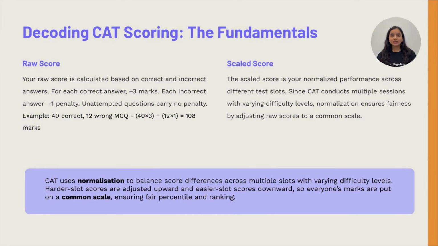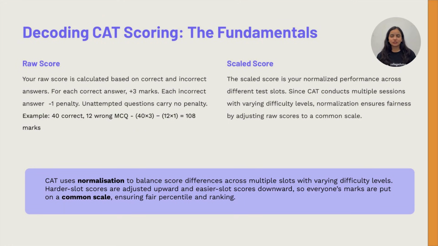Your raw score in the CAT exam is based on correct and incorrect answers. For every correct answer, you earn 3 marks, and for each incorrect answer, there's a -1 penalty. Unanswered questions carry no penalty. For instance, if you answer 40 questions correctly and 12 incorrectly, your score will be calculated as 40 x 3 minus 12 x 1, which is equal to 108 marks.